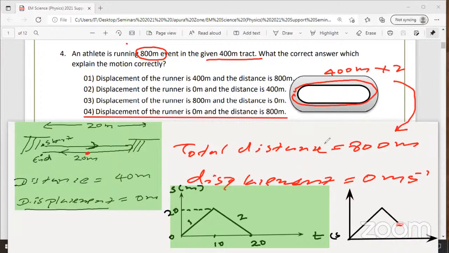Now my question is this. Let's see how many of you can give me the answer. The batsman completes the first run safely, and there's a misfield. Now he is returning to complete the second run and gets run out in the middle. So first run 20 meters, second run halfway got run out. Now my question is this. What is the displacement of the batsman? Look at the second graph. What is the displacement of the batsman?